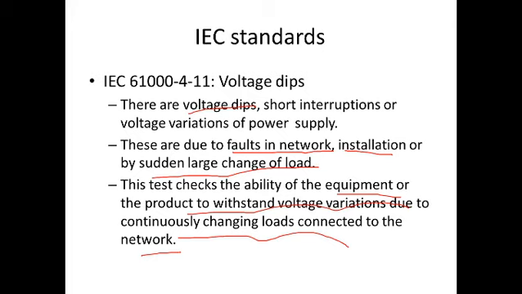Other appliances might not work, but your fridge may work. That is a good home appliance which is working according to this standard.